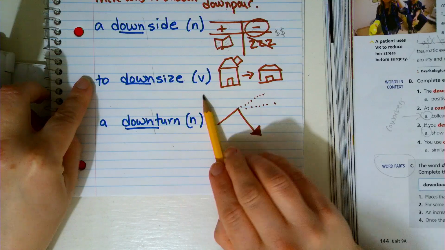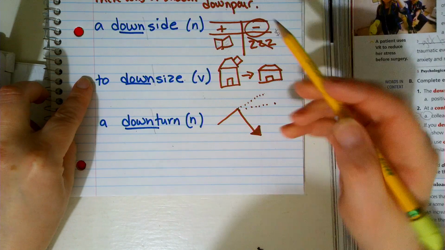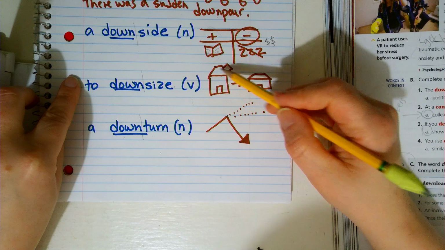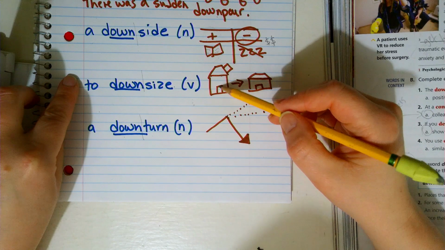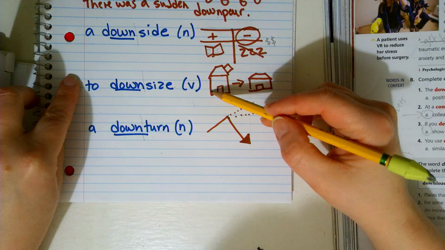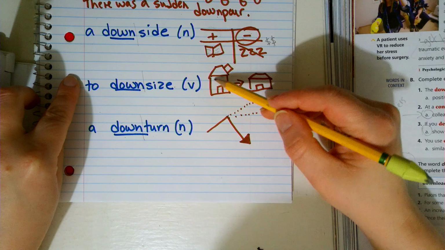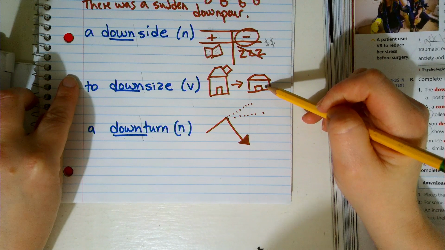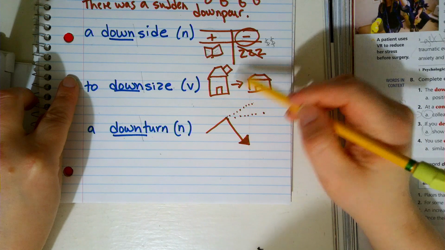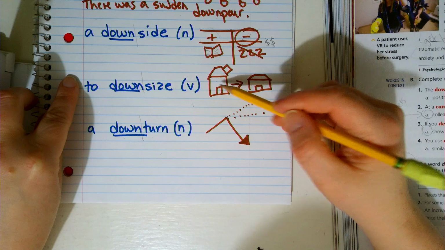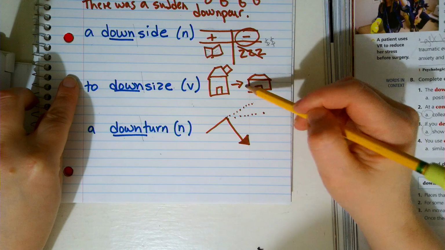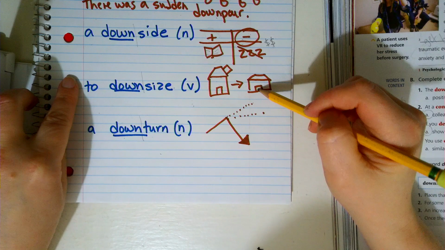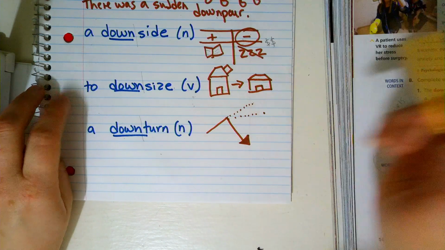Now the next one is a verb. To downsize is to go from a large house to a smaller house. Often families, when they are big, the kids are at home or people are living with brothers and sisters or parents, they will have a larger house. And then as the family situation changes, they will downsize. So this often happens when kids leave home, go to college, get their own place, okay? Parents might go into a nursing home and you will downsize to a smaller house. So downsizing means moving from a big house to a smaller house. It's a verb, it's something that you do.